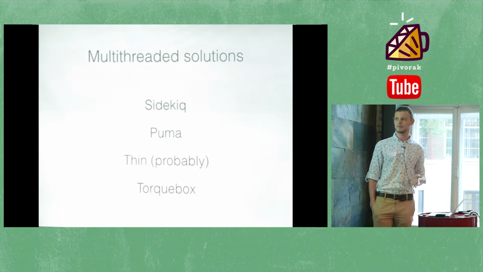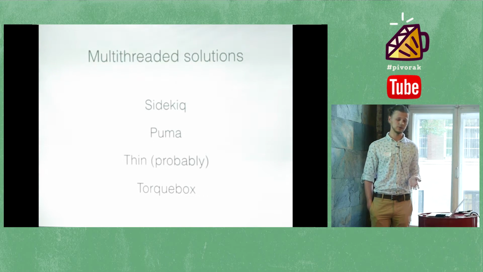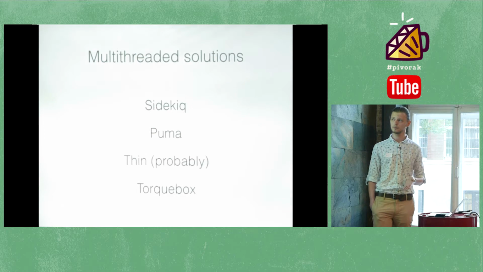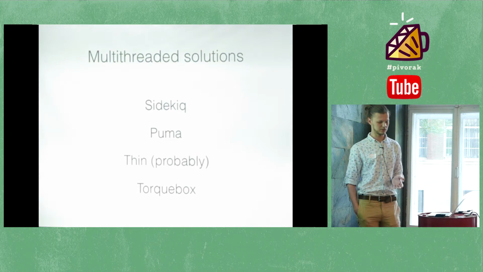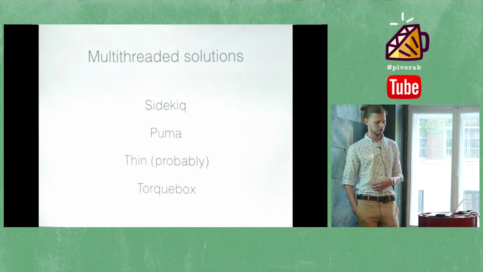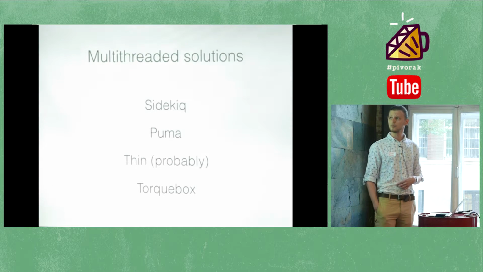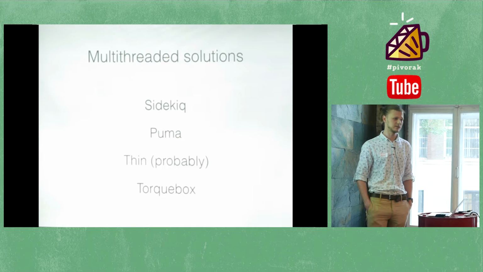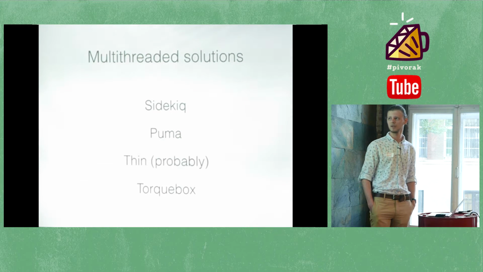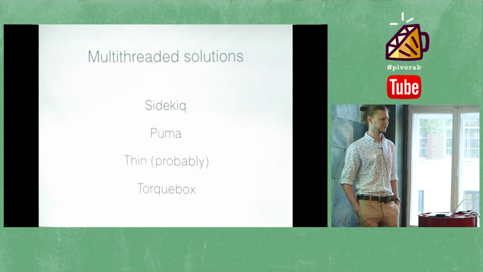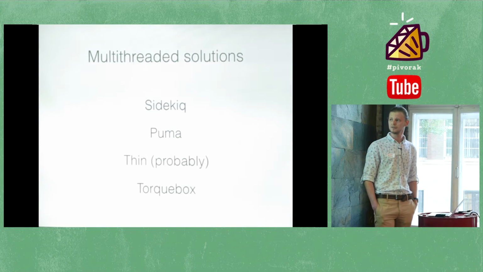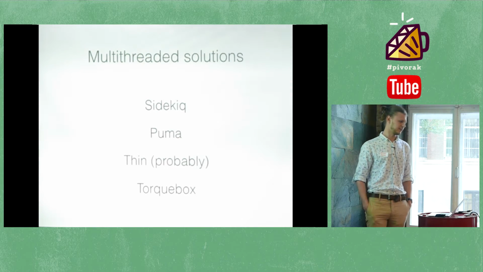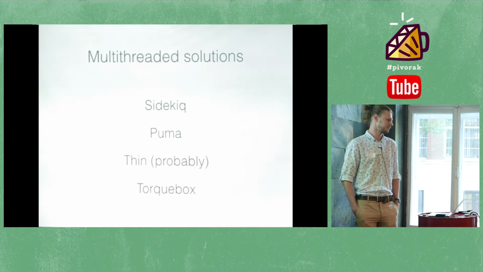Here are the most commonly used tools. Sidekiq for background job processing, which uses threads to handle a lot of messages. Puma, which is a web server designed for concurrency. It was designed for Rubinius, but it works pretty well in JRuby. Thin, well, I'm not sure it's threaded, but it has an option in configuration, threaded equals true, so probably it is.